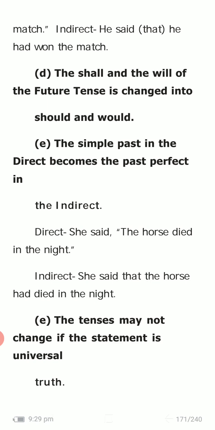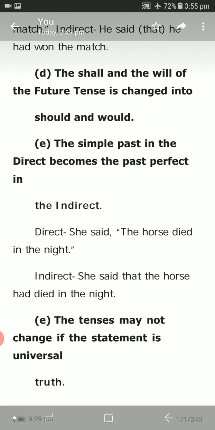Then the shall and will of the future tense are changed into should and would. Shall and will change into should and would. Already I said one example: I will buy them. It will change into, she said that she would buy them. Okay. Simple past in the direct becomes past perfect in the indirect.